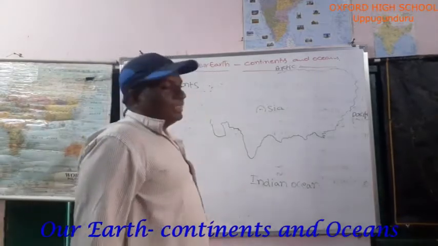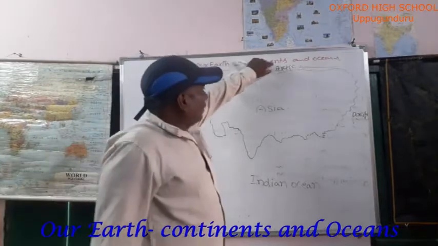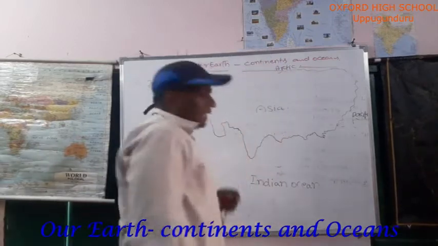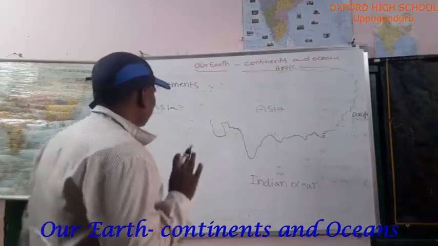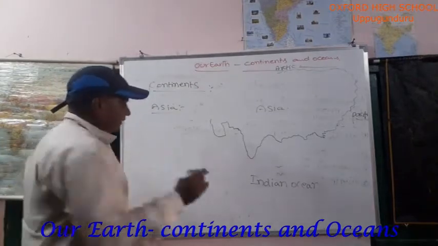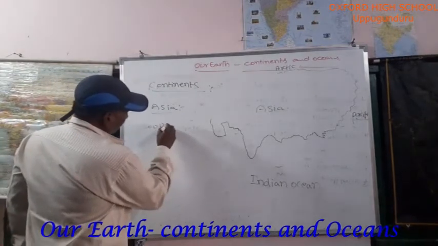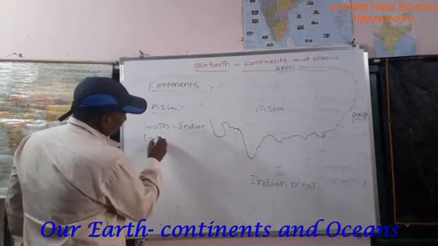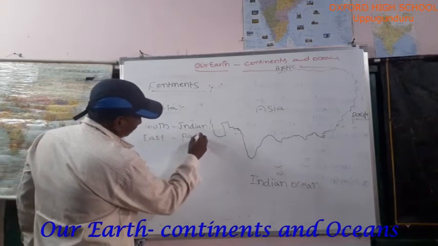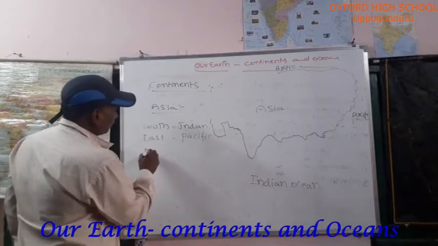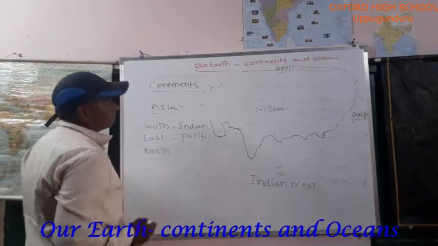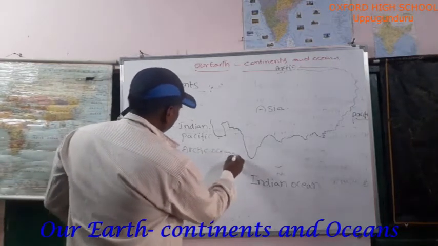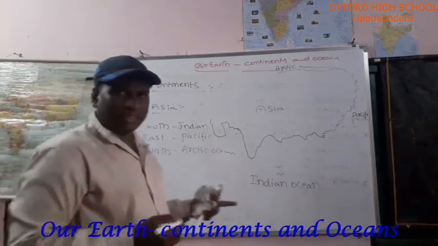On three sides of the Asian continent, which oceans are located? Arctic Ocean, Pacific Ocean, Indian Ocean. Okay. The boundaries I have written: south side, Indian Ocean; east side, Pacific Ocean; north side, Arctic Ocean. These oceans are the boundaries of the Asian continent.